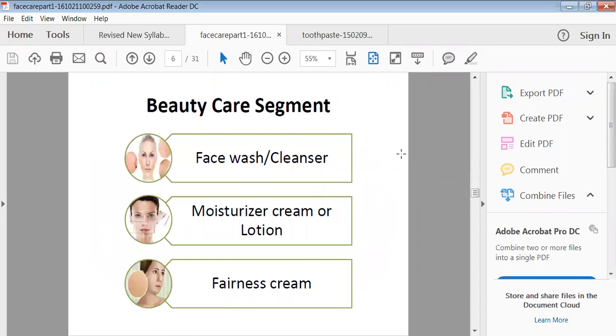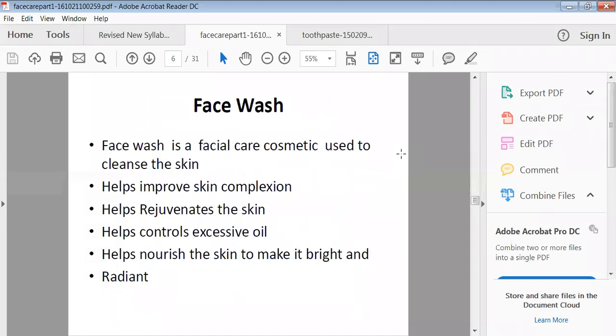there are so many types of products available for taking care of your skin. That is face wash and cleansers. Moisturizing cream is there. Lotion is there, and fairness cream is there. So face wash means what? Face wash is a facial care cosmetic type of preparation, like your cleansing cream, but it is a little bit different from your cleansing cream.